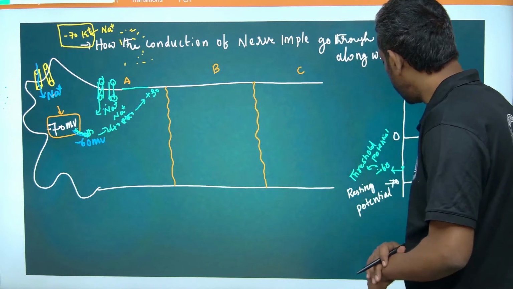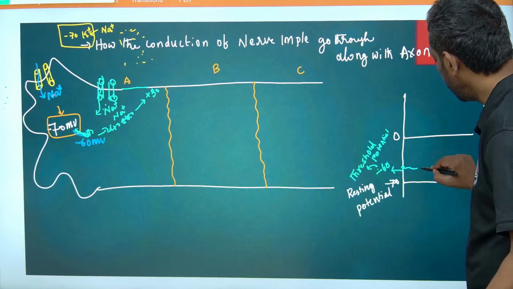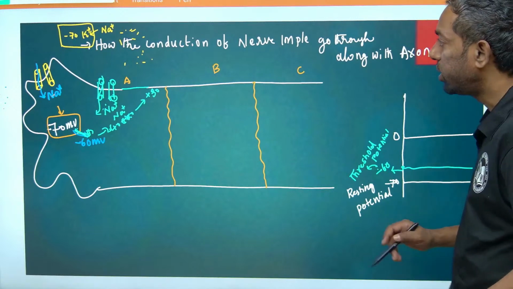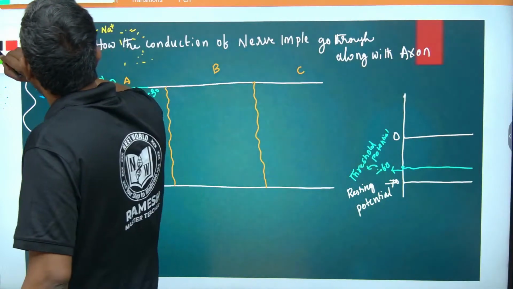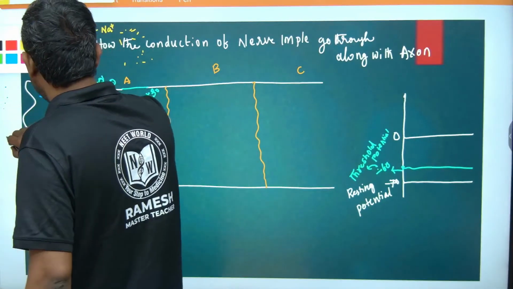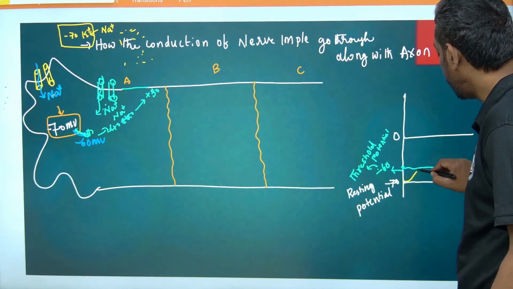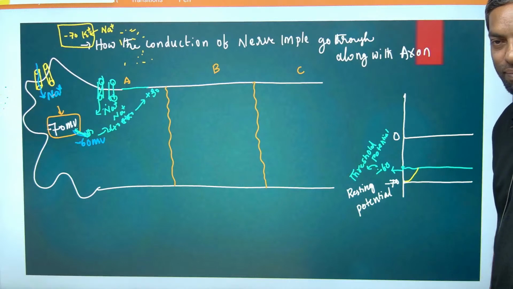The threshold potential is minus 60. Initially, guys, first minus 70 to minus 60 is the threshold potential.